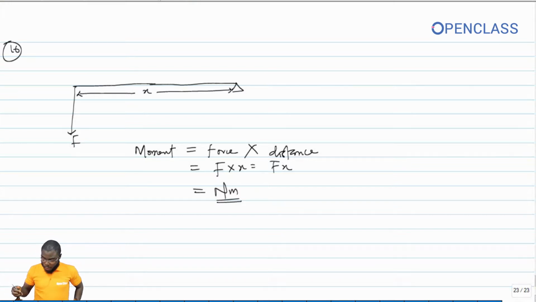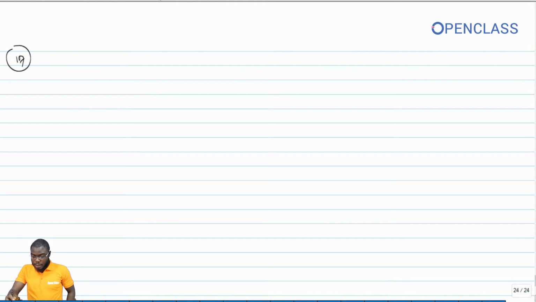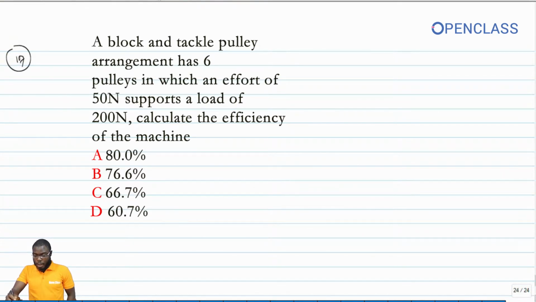All right. So now question number 17. Question number 17 says a block and tackle pulley arrangement has 6 pulleys, in which an effort of 50 Newton supports a load of 200 Newton. Calculate the efficiency of the machine. This is a repetition of question number 11. We've solved this question there. Because of the way JAMB is now, you have random questions, so you may have this luck.